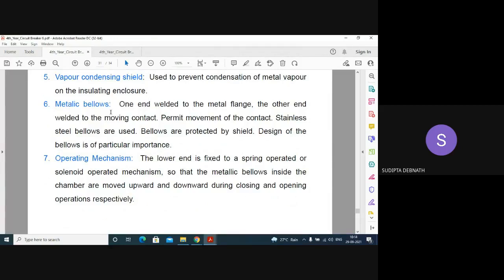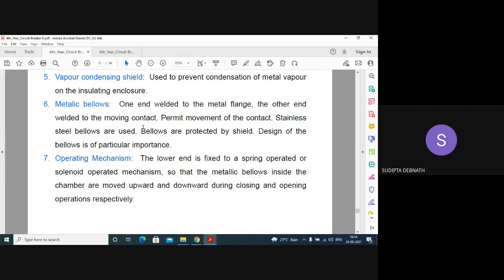Metallic bellows are there. One end is welded to the metal flange and the other end is welded or connected to the moving contact. So stainless steel bellows are used. Bellows are protected by a shield. Design of the bellows is practically important because it is connected to the moving contact and it is always moving when the fault occurs.